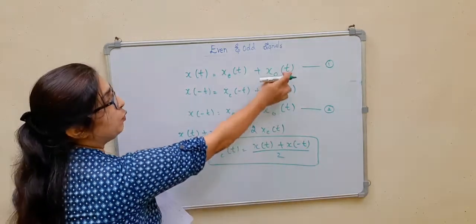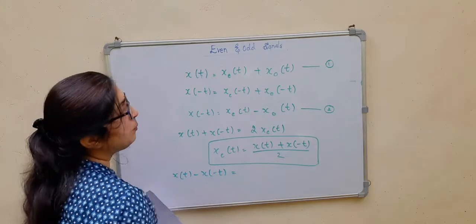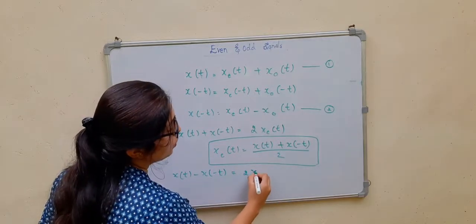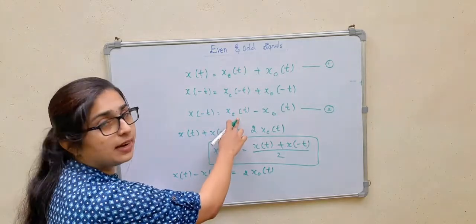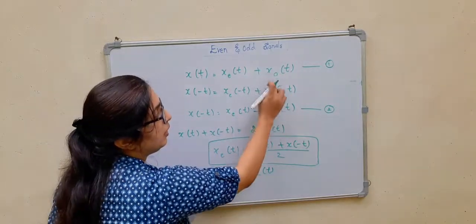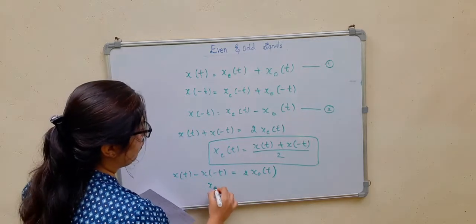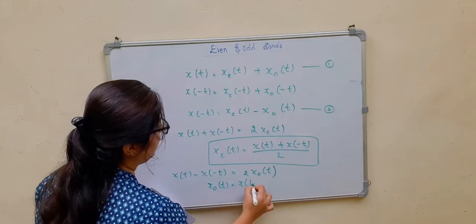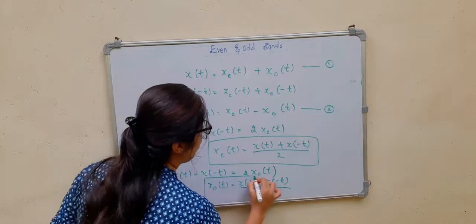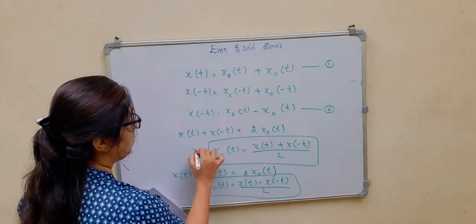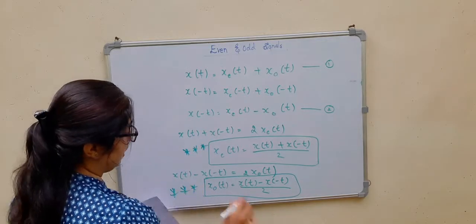Next, if I subtract 2 from 1, then I will get x of t minus x of minus t. Here I will get 2xo of t because xe of t will get cancelled. So xo of t will be equal to x of t minus x of minus t divided by 2. So this is the odd part of a signal. So these two are important, the even part and the odd part of the signal.